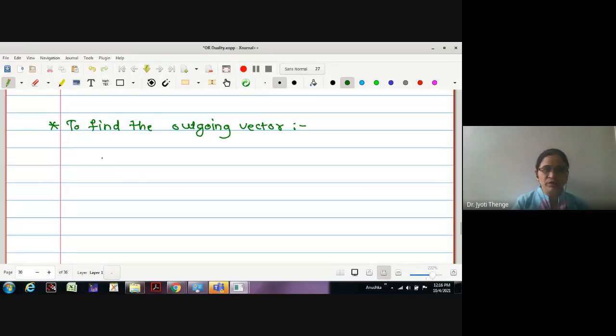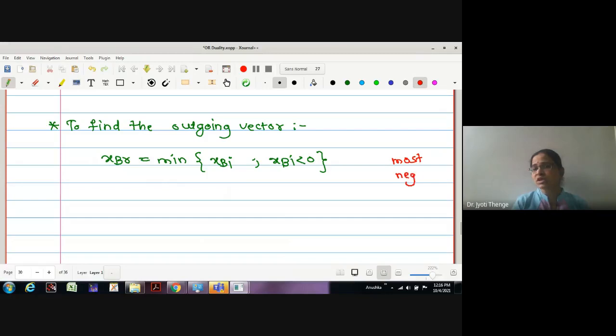Therefore, here the outgoing vector XBr we are going to select on the basis of the minimum among XBi. What is XBi? XBi is the values of the basic variable, provided XBi is less than 0. That is, among all the negative values of XBi, we are going to select the minimum one. Minimum means we select the most negative XBi value, and whichever vector XBr gives us the most negative value will be our first outgoing vector.